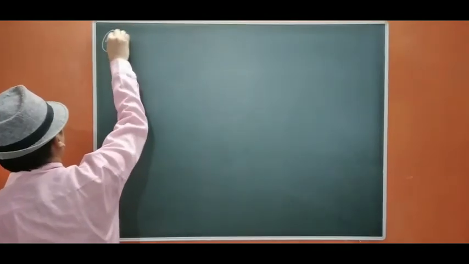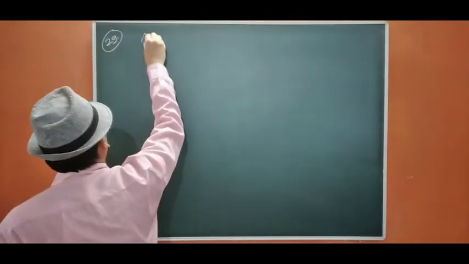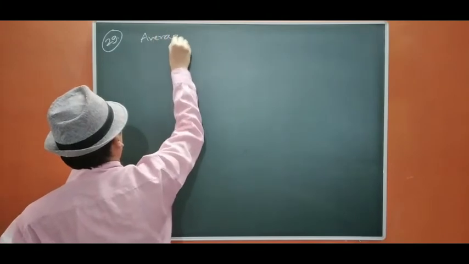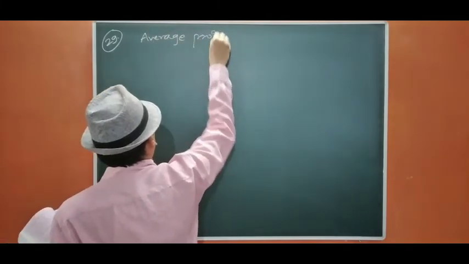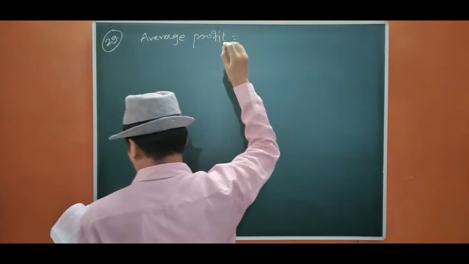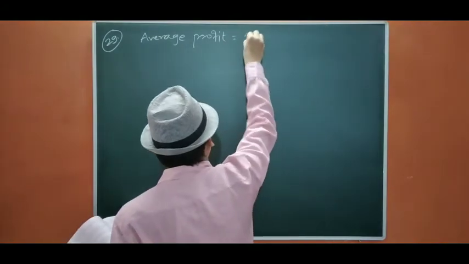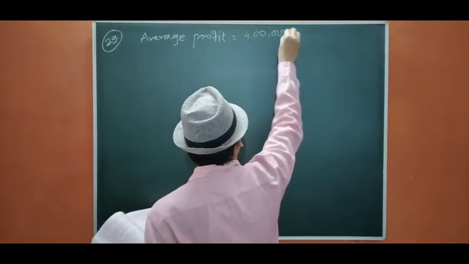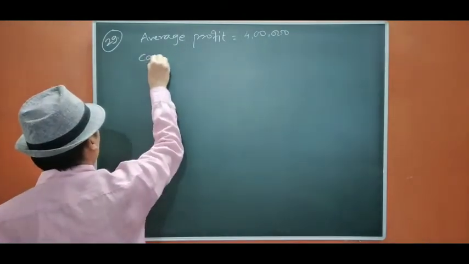29. Average profit equals to 4 lakh is given. We are going to calculate capital employed first.